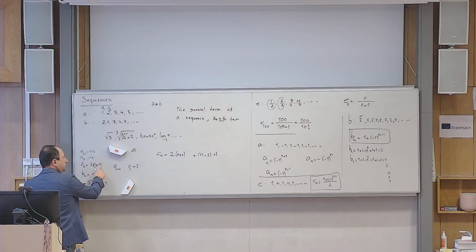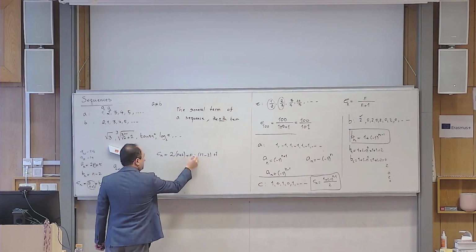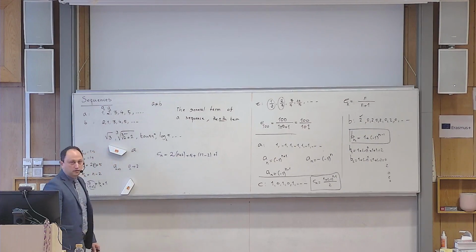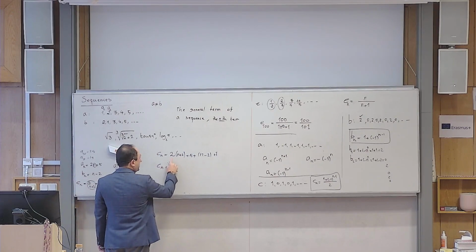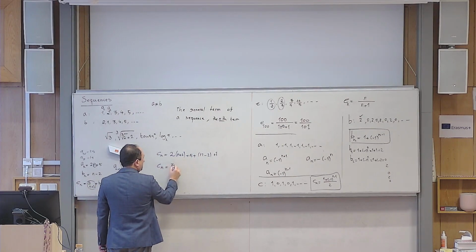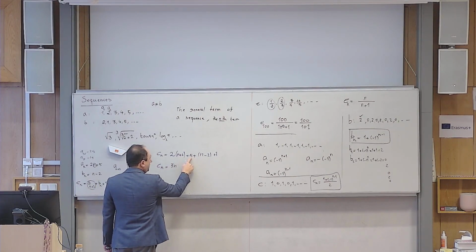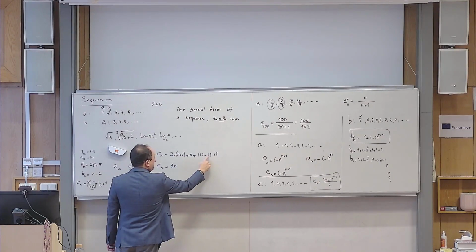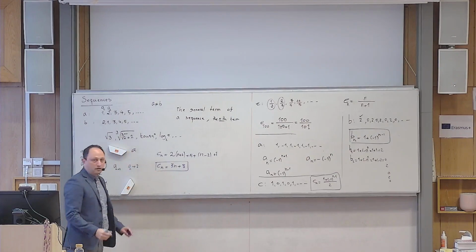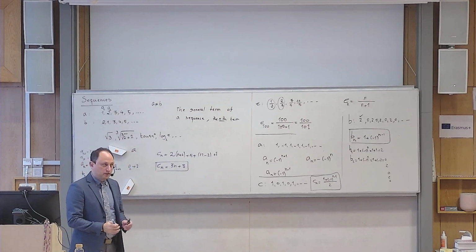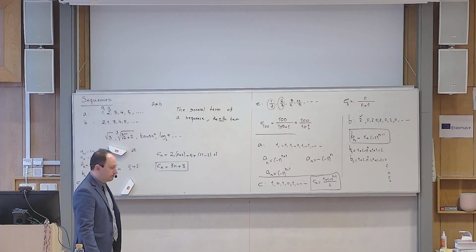I add 5 units to that. Any questions here? And then I simplify that. 2n and n is 3n, 4 and 5 is 9, 9 plus minus 2 is 7, plus 1 is 8. So that is C sub n equals 3n plus 8. Is that clear?